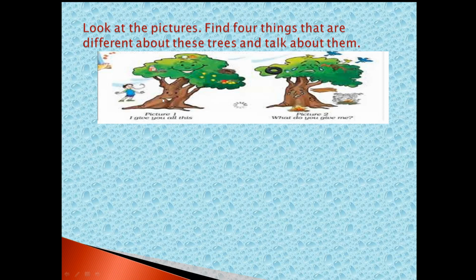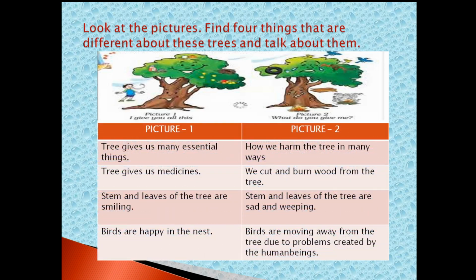So in picture 1, the plant gives all this. In picture 2, what do we give? That means what we give to the trees. Let us learn the answers. Picture 1. Tree gives us many essential things.